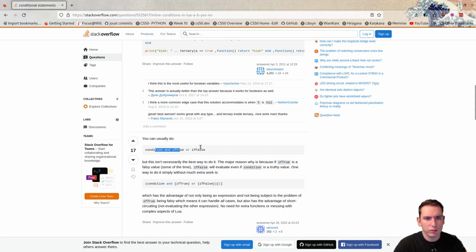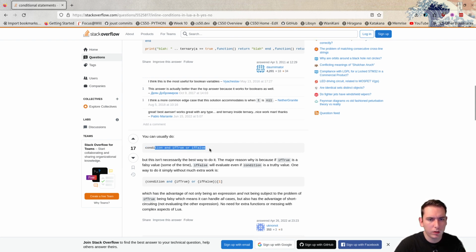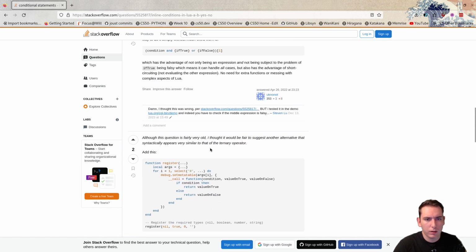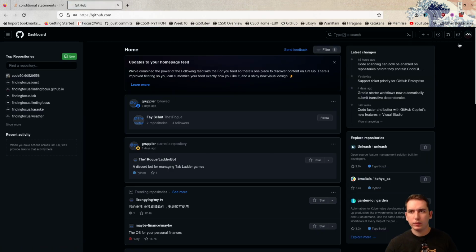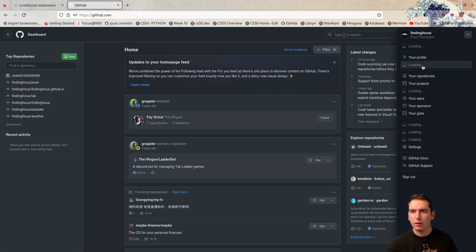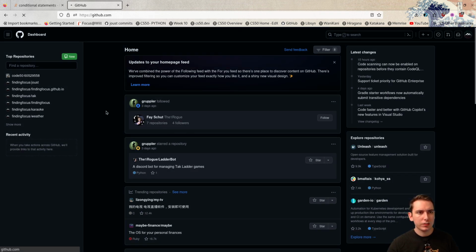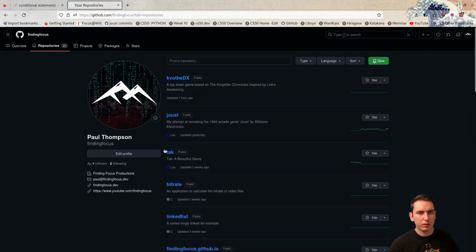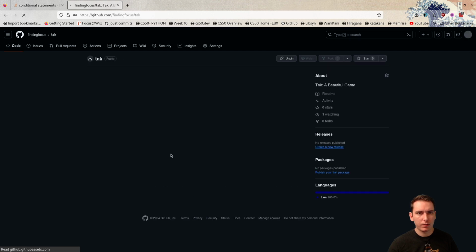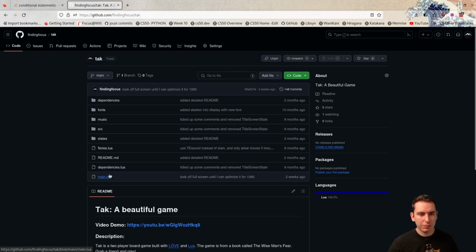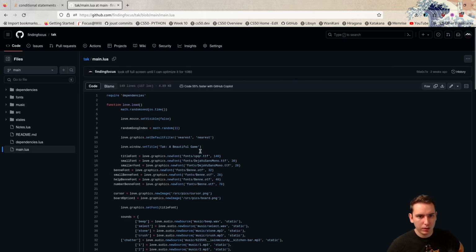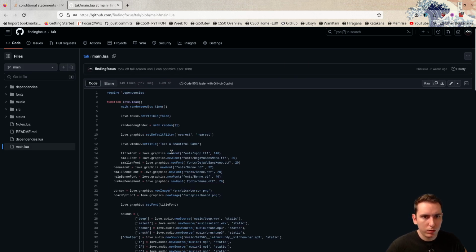See, you can usually do and or. How do we do it in TAC? I know we do this in TAC. And it's fairly simple. I thought it was just the ternary. Where is it? Is it in the main? Probably. Dot cursor, what is it?